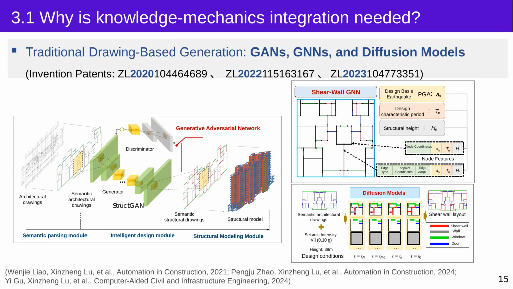As I mentioned before, after learning from many design drawings, AI can generate a drawing that looks like one produced by a real engineer. Earlier methods used models such as GANs, graph neural networks, and diffusion models for this purpose. But this is still a purely data-driven approach, and we believe it has an important limitation. It mainly guarantees similarity between the AI-generated design and the designs produced by human engineers.